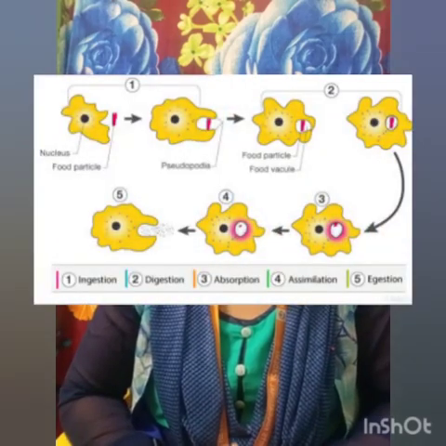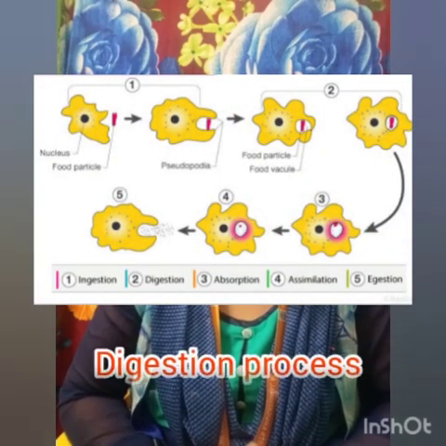The digestive juices break down the food into simpler substances for growth, maintenance and multiplication. And the undigested food is expelled out by the vacuole. That means this vacuole traps the food, and from the vacuole the undigested food is expelled out. So this is how the digestion process takes place in amoeba.